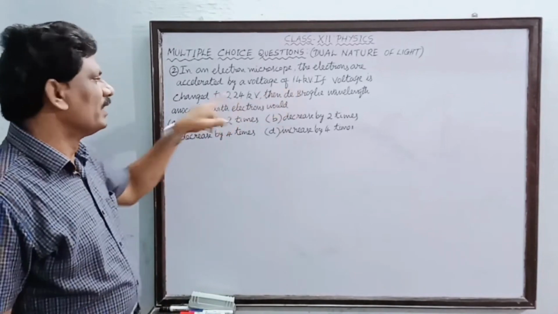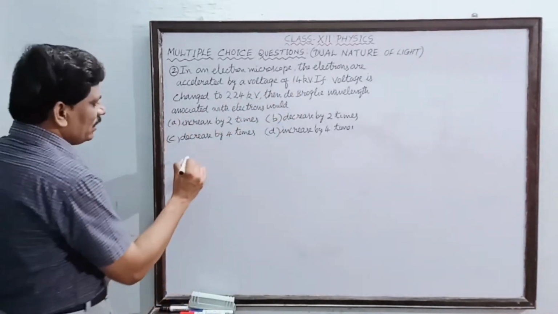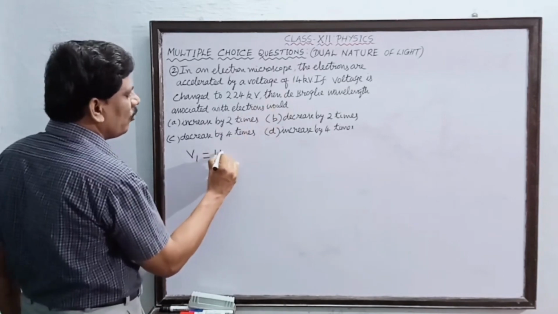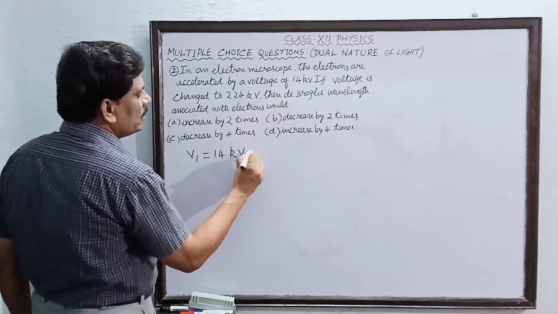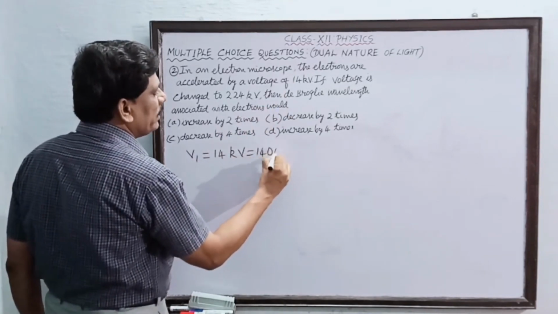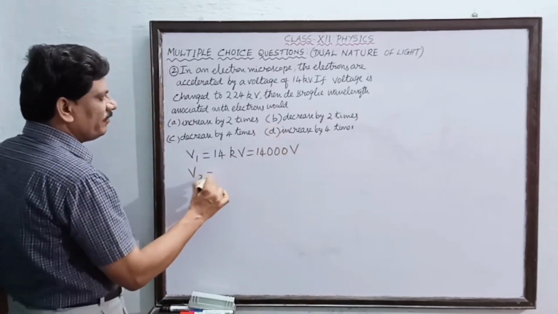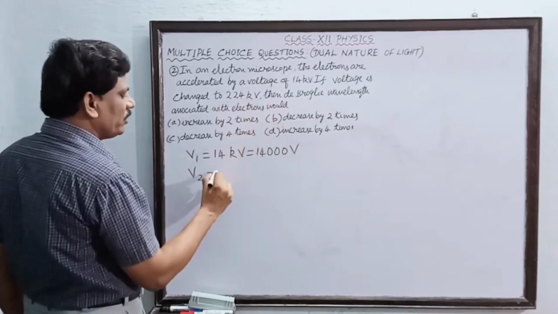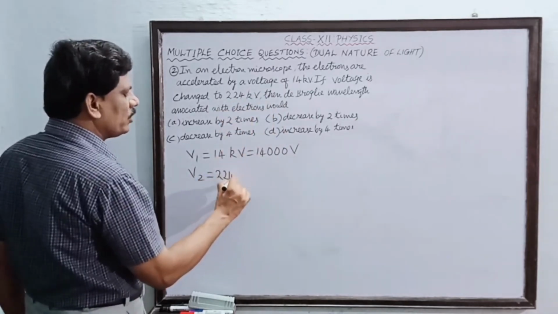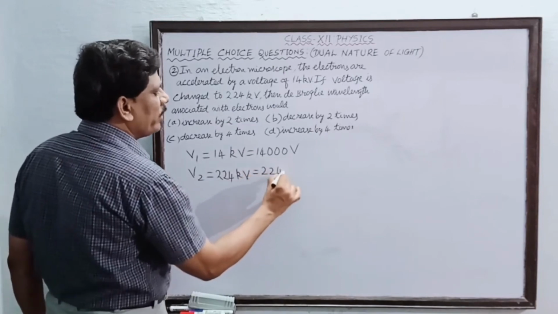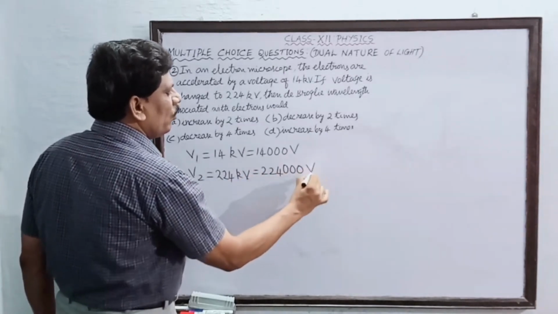Now first, what are the given quantities, I will write. The accelerating voltage V1 is equal to 14 kilovolt, so this is equal to 14,000 volt. The accelerating voltage V2 is equal to how much? 224 kilovolt. So this is equal to 224,000 volt.